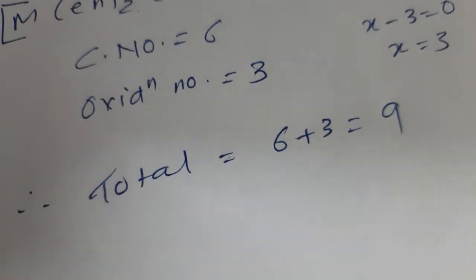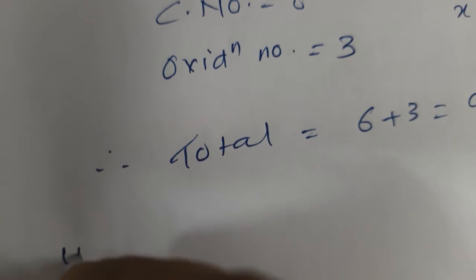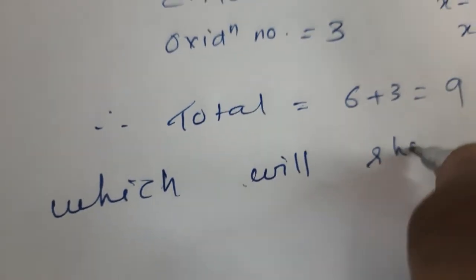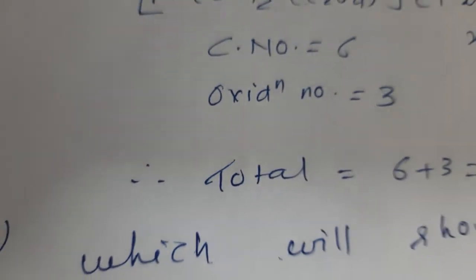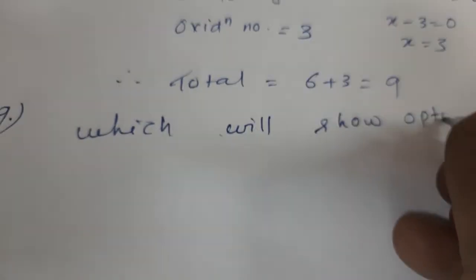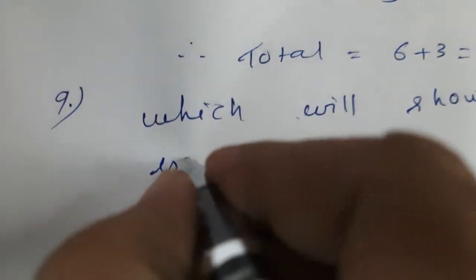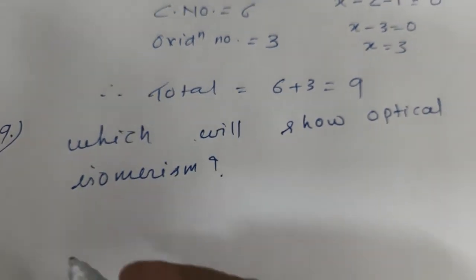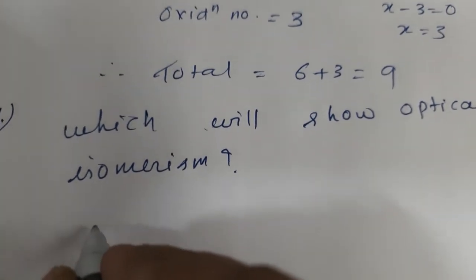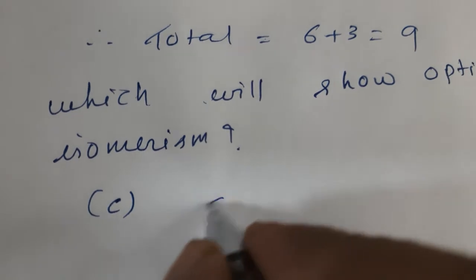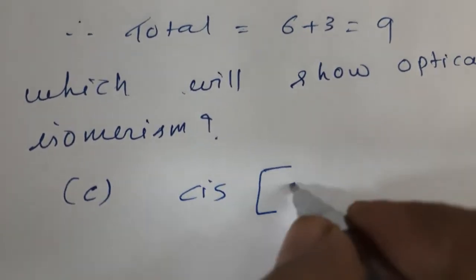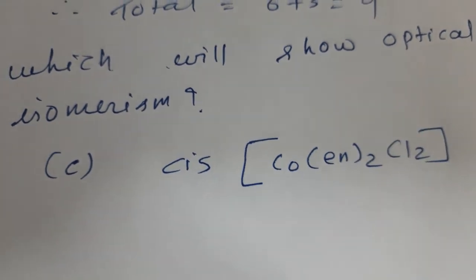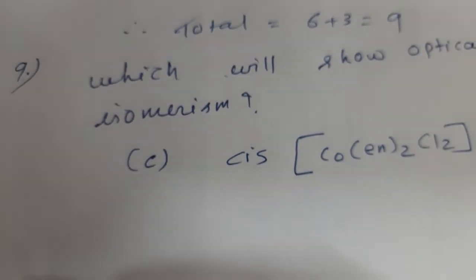Next question is, which one of the following complexes will show optical isomerism? So 4 compounds are given here. I am writing directly the answer. That is C, the answer will be cis-Co(en)2Cl2.